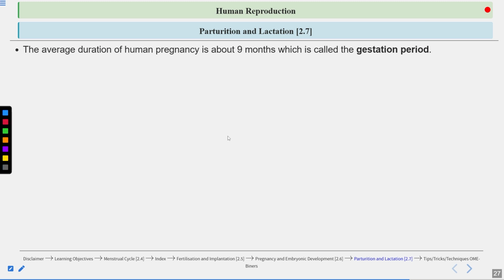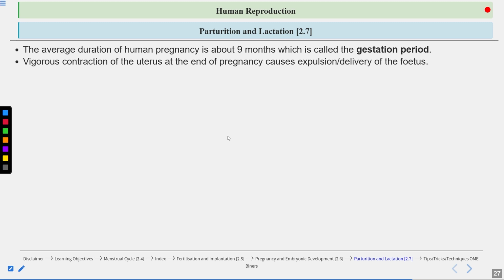The average duration of human pregnancy is about 9 months, means the gestation period is 9 months. So the fetus develops during these 9 months. A vigorous contraction of the uterus at the end of the pregnancy causes expulsion or delivery of the fetus. So there are vigorous contractions in the uterus.